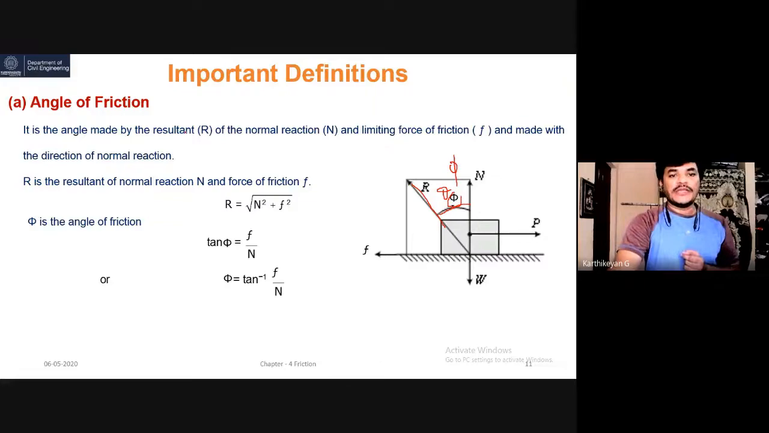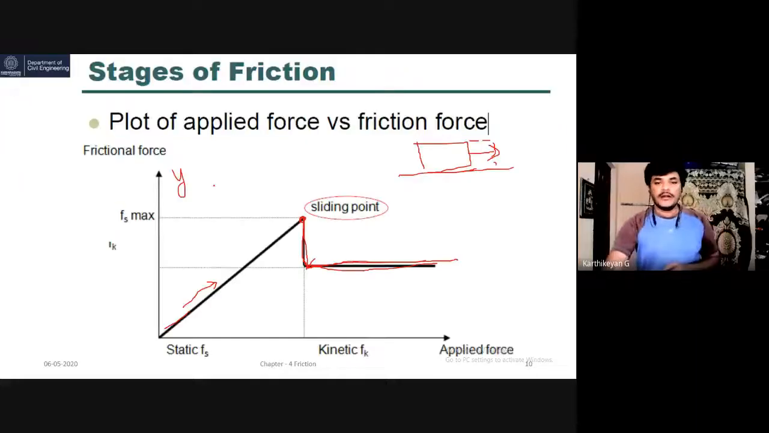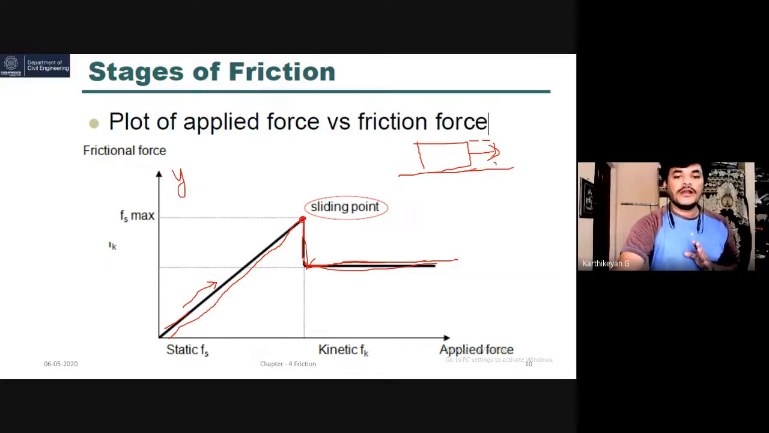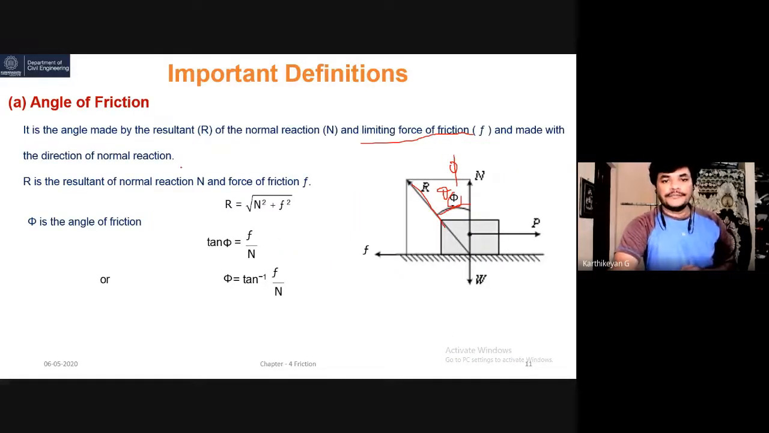So it is the angle made by the resultant R of the normal reaction N and the limiting force of friction. So here, what is the limiting force of friction? In the previous diagram, I said up to this point the curve is linear. The meaning of linear is the object will not move. So up to this point, the friction is limiting friction. After that, it will get destroyed. That is the limiting friction, made with the direction of the normal reaction. So here R is the resultant of the normal reaction N and force of friction F.